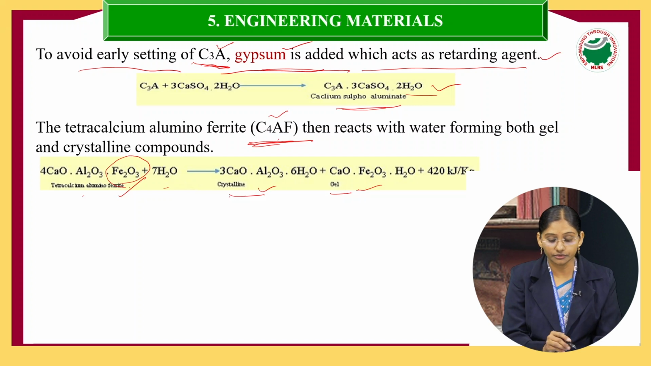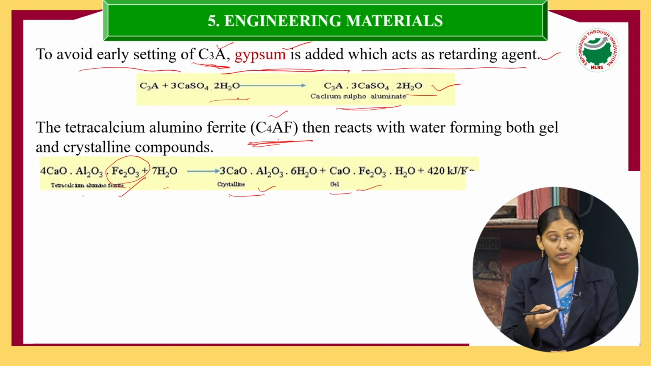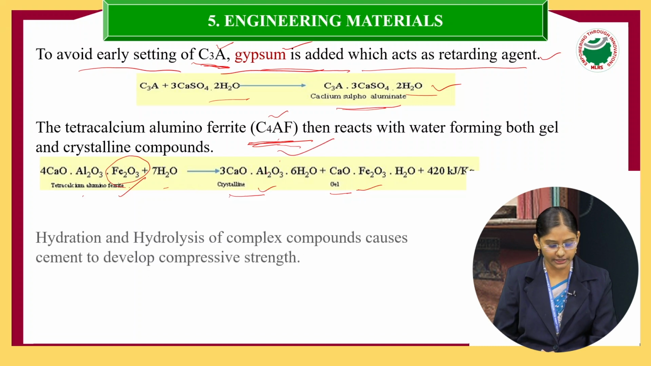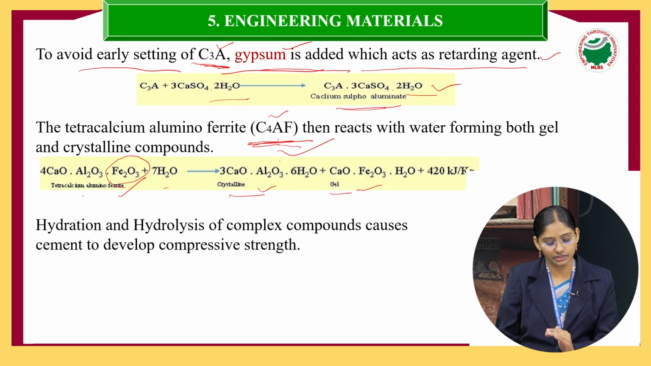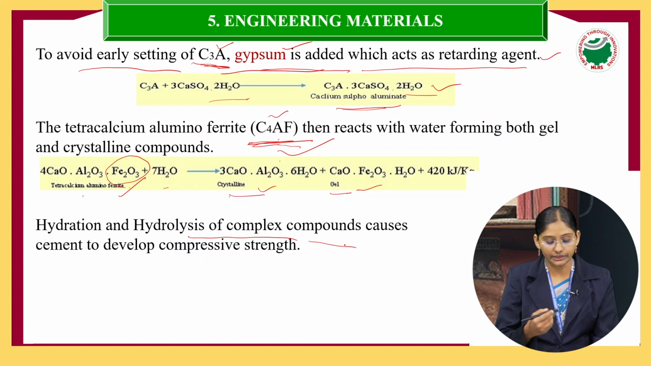So what is the setting of the Portland cement? First C3A reacts when we add water to the cement, and then to slow down that setting process, gypsum is added. Afterwards C4AF reacts with the water, and here also heat energy is released. In this setting of the cement, hydration and hydrolysis of complex compounds cause cement to develop compressive strength, because of the formation of the gels and crystals, which give strength to the cement.